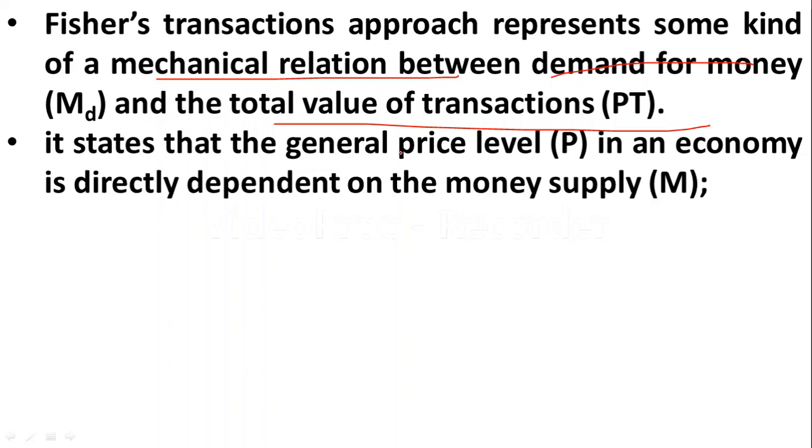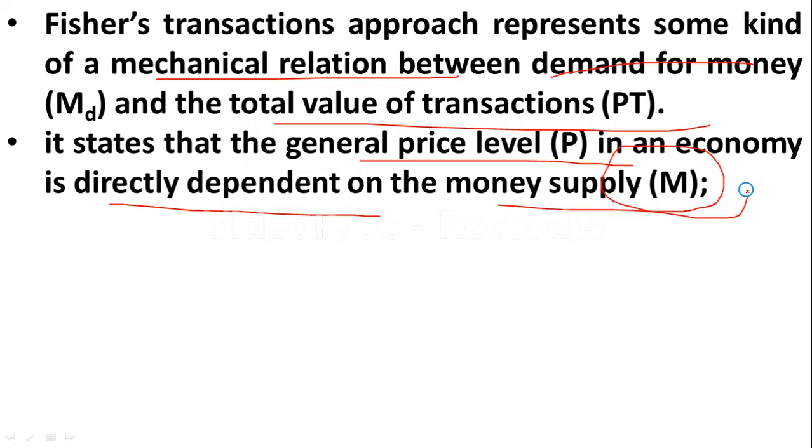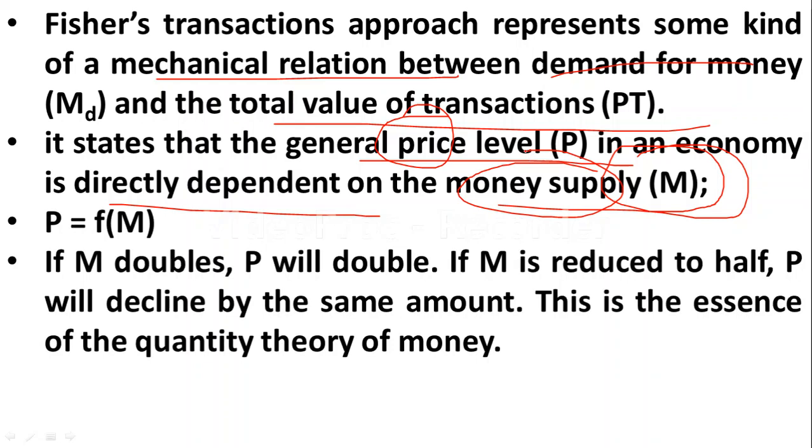Fisher's equation states that the general price level in an economy is directly dependent on the money supply. So P is a function of M. If M doubles, price will also double.